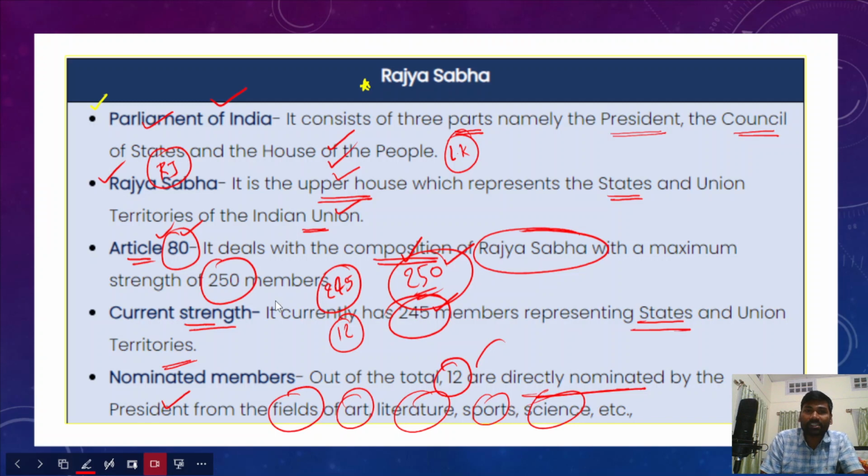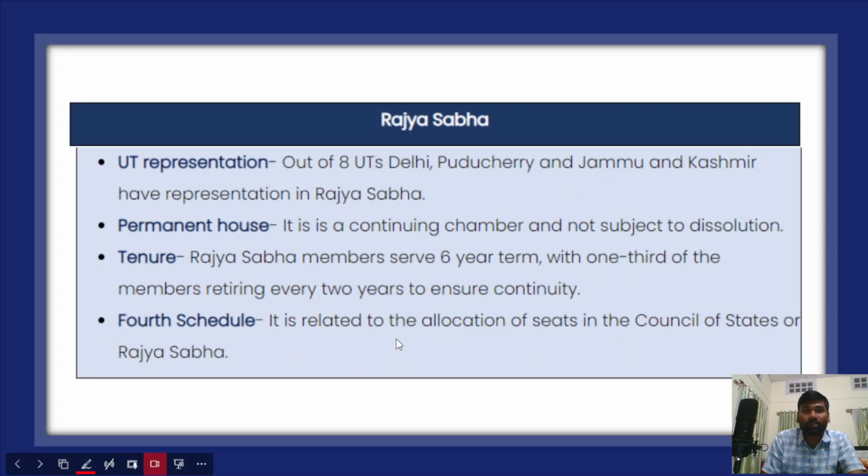So if you exclude 12 out of these 245 members, only 233 members would be elected from both the states and the union territories to the Rajya Sabha. Apart from this, if you look at the union territory representation, out of 8 union territories, Delhi, Puducherry, and Jammu and Kashmir have representation in the Rajya Sabha.